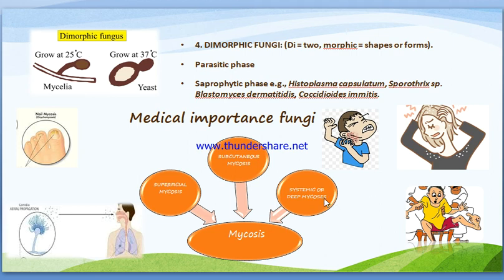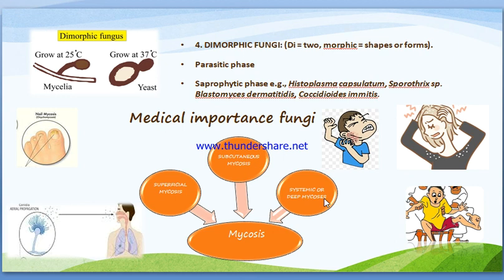The third one is systemic or deep mycosis. This infection is caused by inhalation of fungal spores into the lungs. After inhalation, the spores give rise to small vegetative forms of fungi, which grow inside the lung, colonize and multiply, and from the lungs spread through the bloodstream throughout the body.